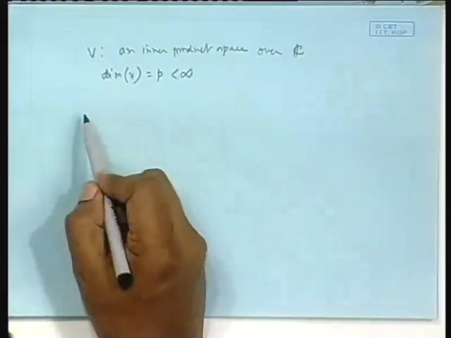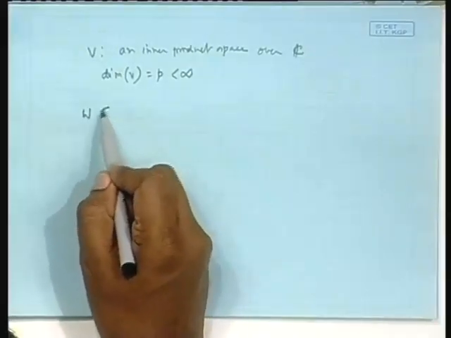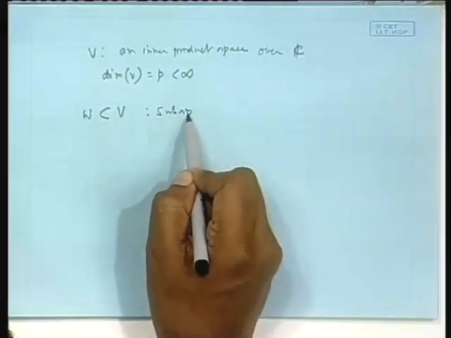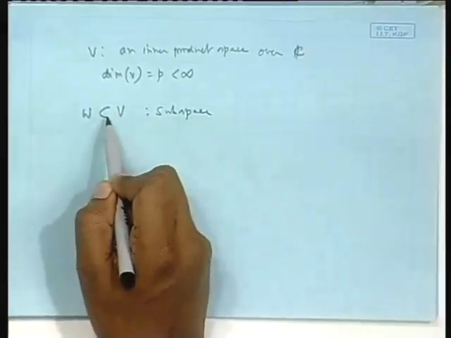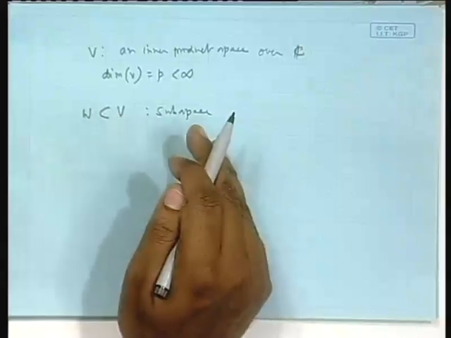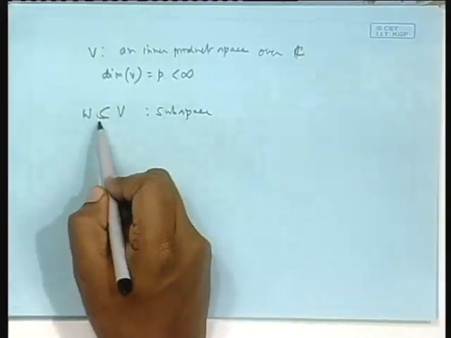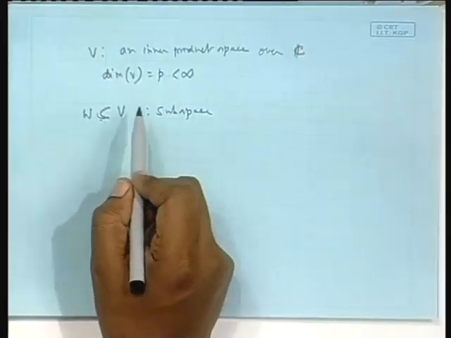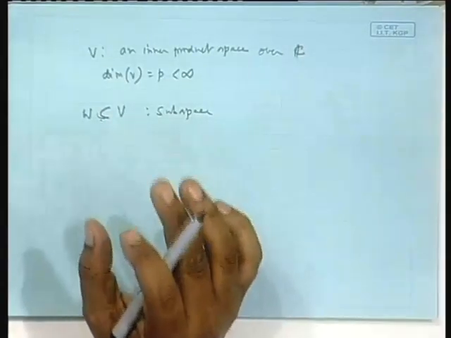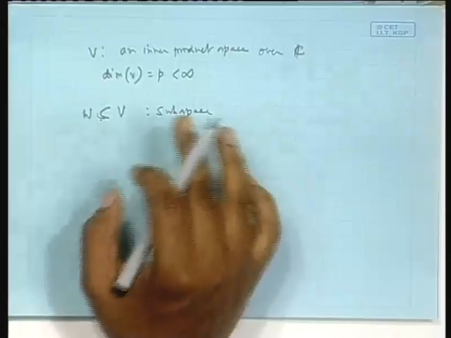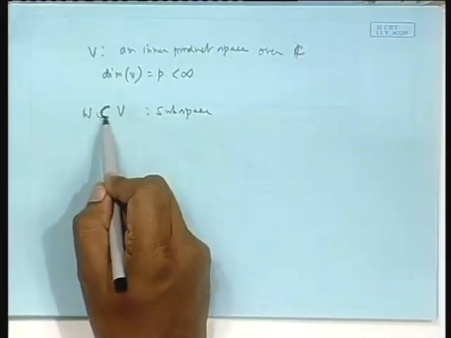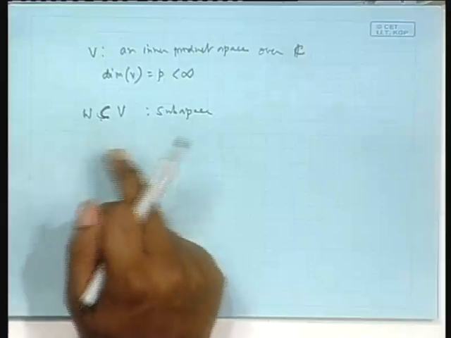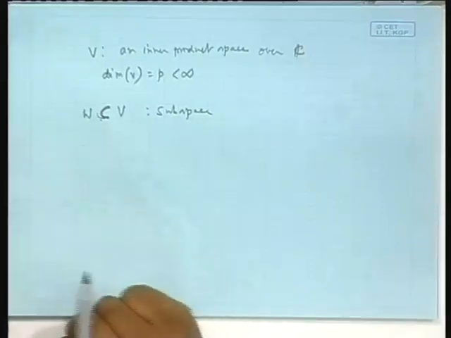Then consider, let W be a subspace. This is only a notation for subset. W be a subset, actually W is a subspace. It could be W equal to V, or W is a proper subset of V, both, but for the time being I am considering proper subset only. Okay, but this is a subspace. So, W is a subspace of V, it is not only a subset, it is given W is a subspace of V.